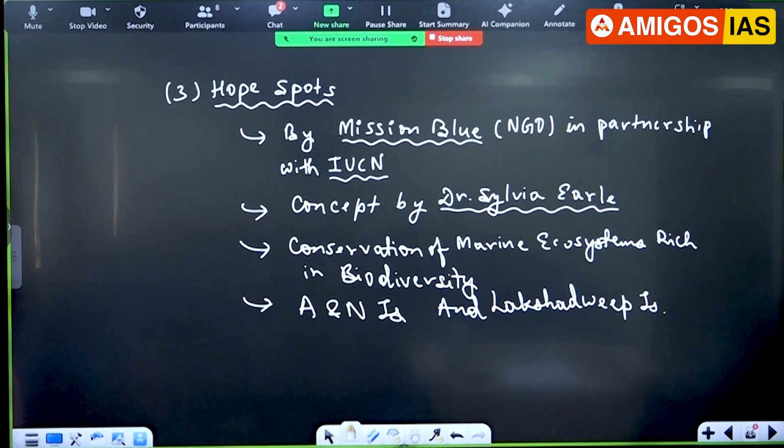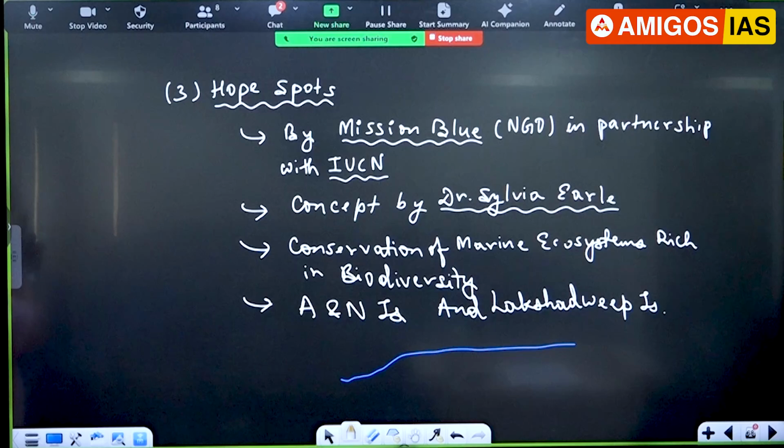Now I'll be coming to the fourth one, which is again very important, and UPSC has not gone into that. There's a national initiative, CRZ, Coastal Regulation Zones. It has been there for the last 3-4 years. But if you go back to the PYQs, previous year questions, CRZ has not been asked.